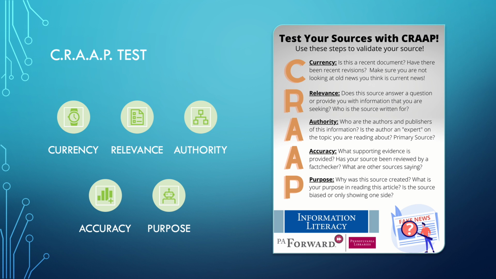The final point is purpose. We need to ask why this source was created. What is its purpose? Is it meant to inform? Is it meant to harm? Is it meant to change your opinion? Is it biased or showing only one side? These 5 points make up the C.R.A.A.P test. Next, we will look at a sample article through a critical lens.